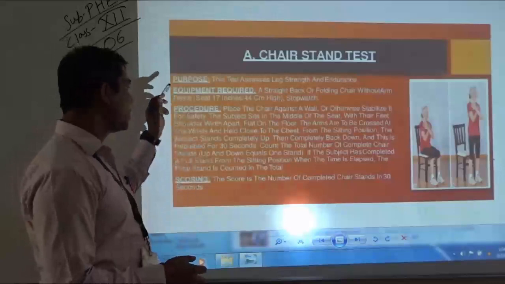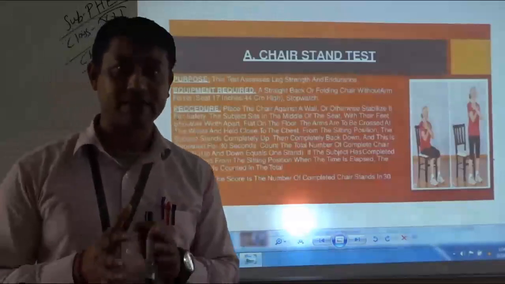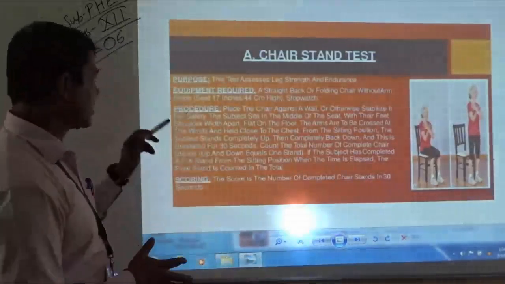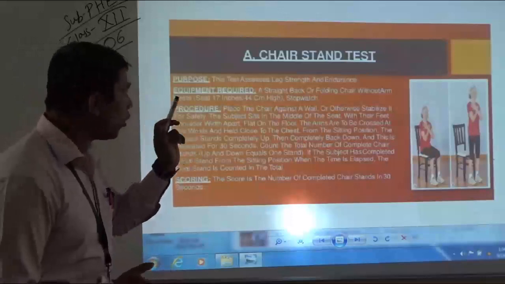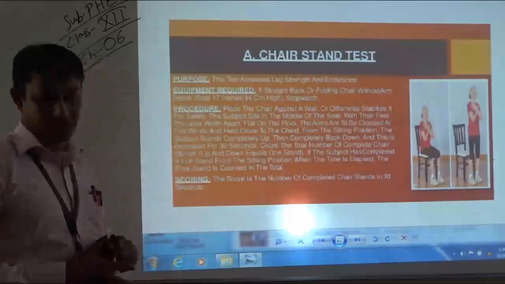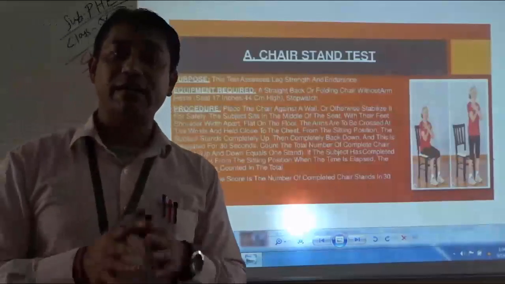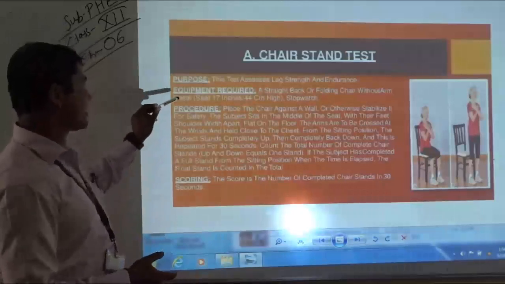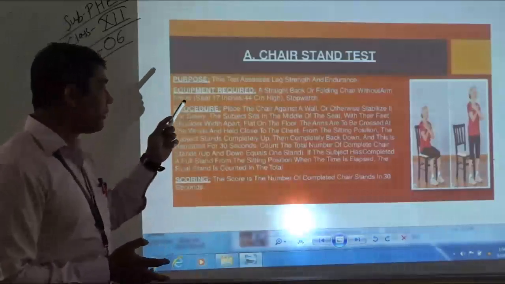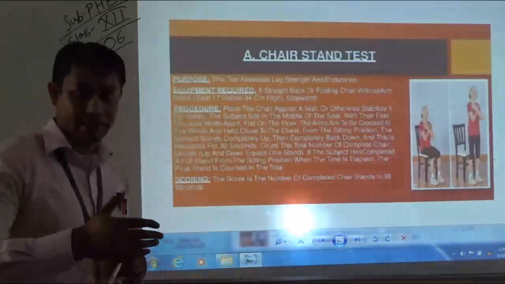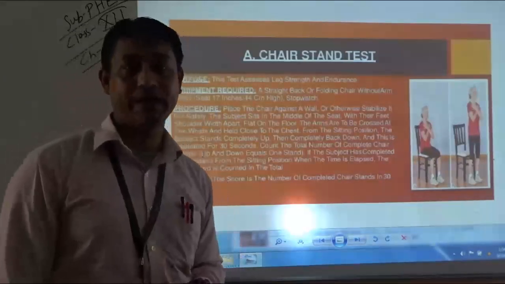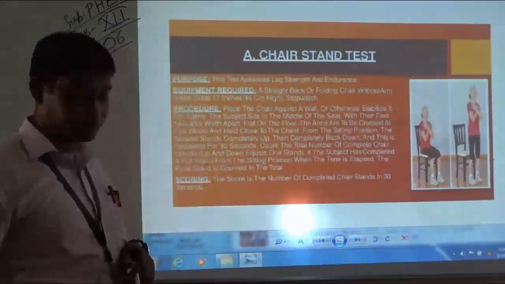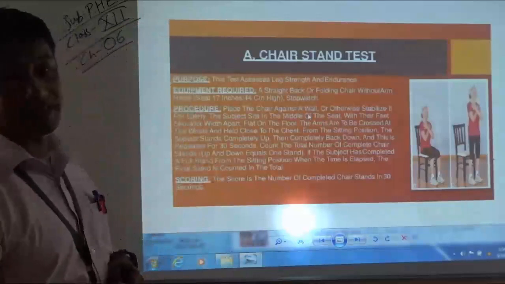So the purpose of the chair stand test is to measure lower body strength. The equipment required is a straight-back or folding chair without armrests, meaning there should not be any armrest on that chair. The seat should be 17 inches wide and 44 centimeters in height, meaning the height of the chair from the floor has to be 44, while the sitting area needs to be 17 inches. And a stopwatch is required.